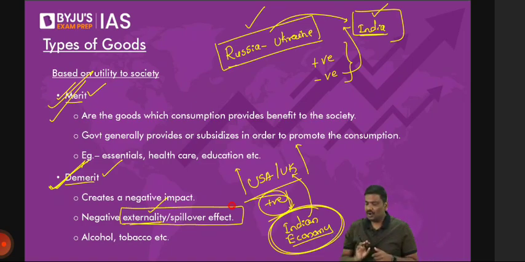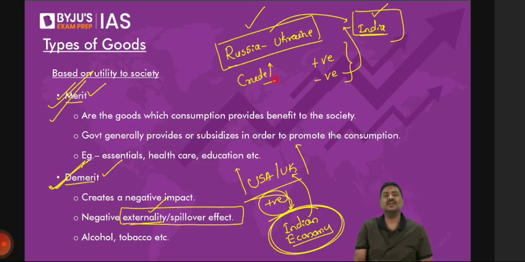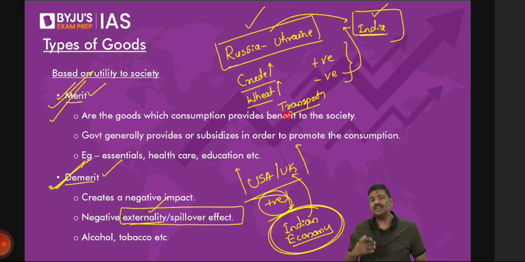The Russia-Ukraine war will impact India. Crude oil prices have gone up. What do you think one of the reasons is? Because of Russia and Ukraine. The wheat prices in the international market have gone up, and the supply of wheat in the international market is affected. The cost of transportation of the containers has gone up. And all of these are affecting the Indian economy.